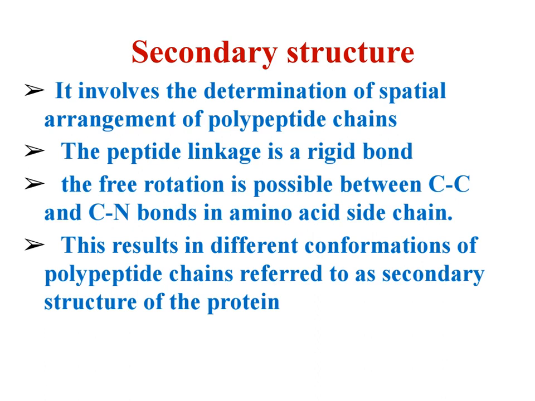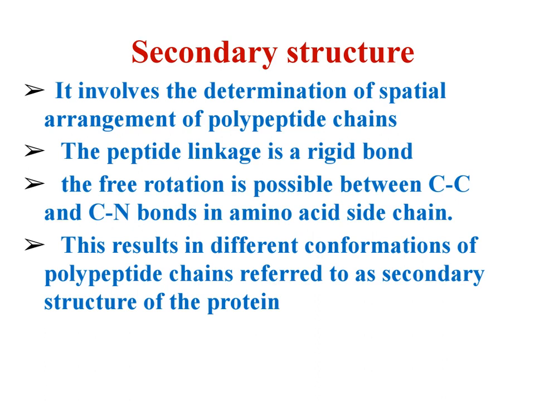Secondary structure of the protein involves the spatial arrangement of the polypeptide chain. First we got a sequence of amino acids, but how this sequence is oriented in space, that information we get from the secondary structure. Usually the peptide bond is a rigid bond.